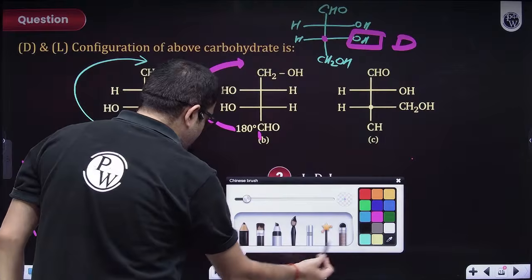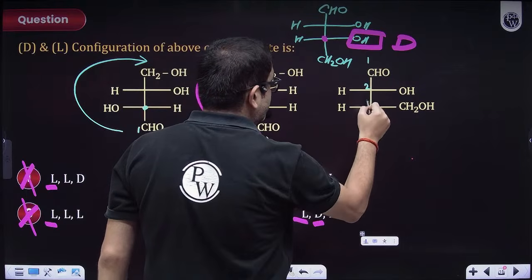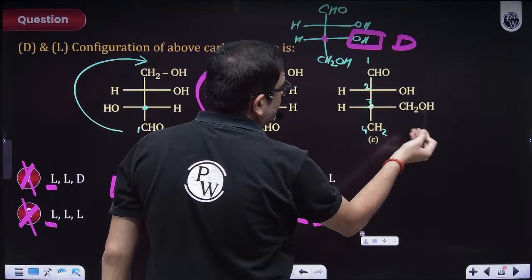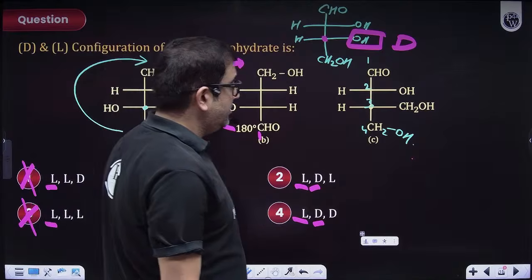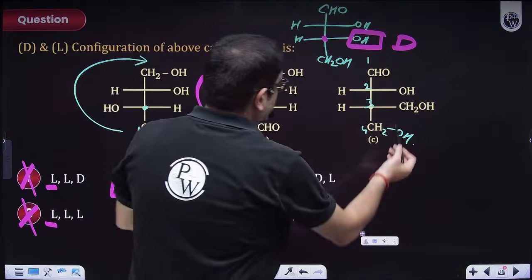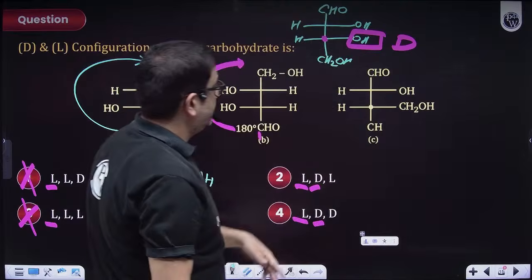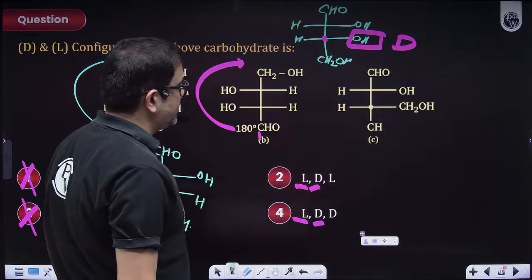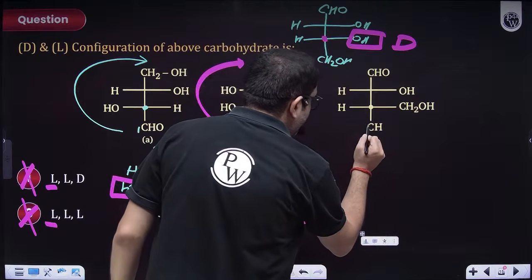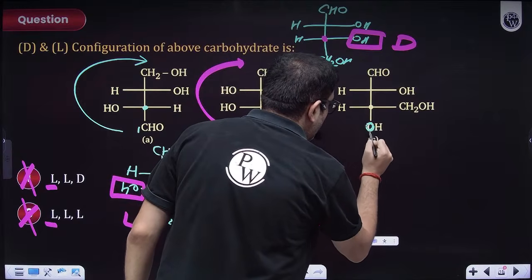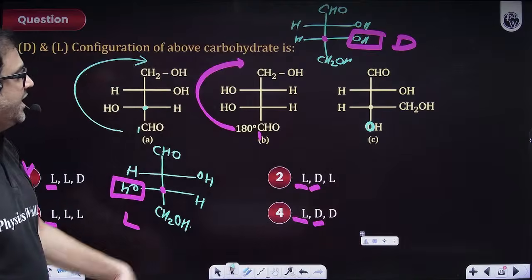Thank God it is a true Fischer, because this is 1, 2, 3, 4. Obviously this will be CH2OH or something. It is just a misprint. No, sir, CH2OH is written here. Just let me see, because it can't be CHO, beta. Let me confirm whether it's a typo error, I guess. Let me cross check this. Not an actual typo error, beta, a very small typo error. This is just O.